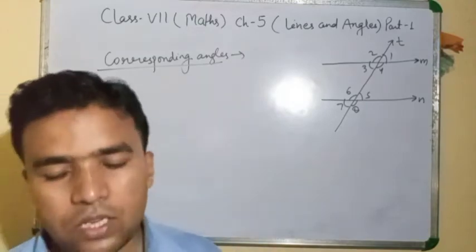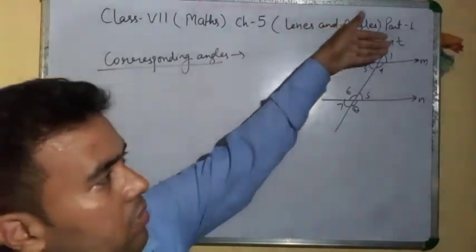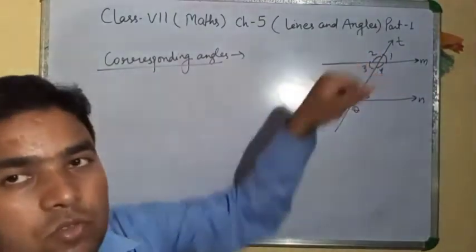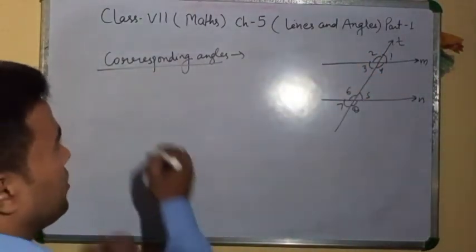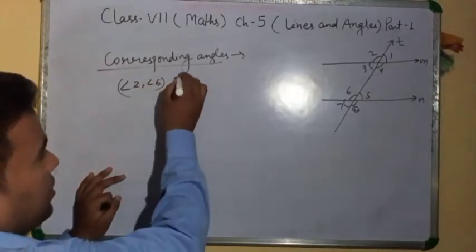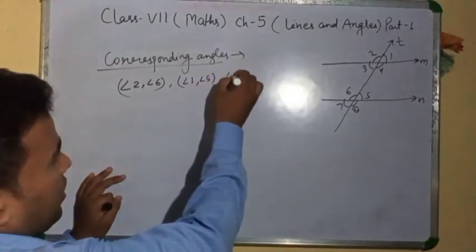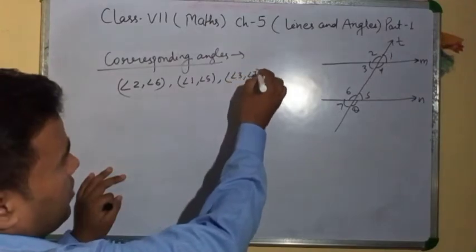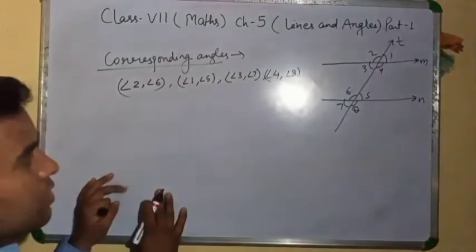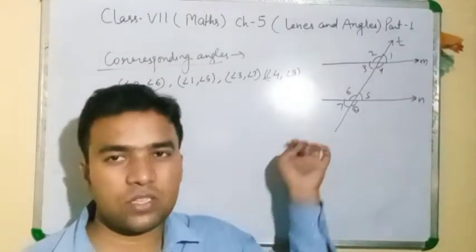corresponding angle. Corresponding angle, here see, angle 2 equals angle 6, angle 1 equals angle 5, angle 3 equals angle 7, angle 4 equals angle 8. These are pairs of corresponding angles. First pair is angle 2, angle 6. Second is angle 1, angle 5. Angle 3, angle 7. Angle 4, angle 8. Clear? Here are four pairs of corresponding angles.